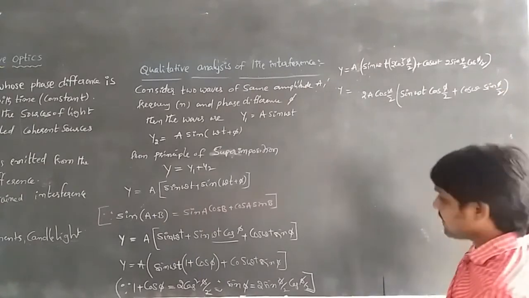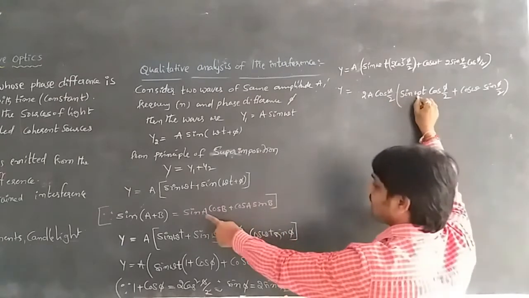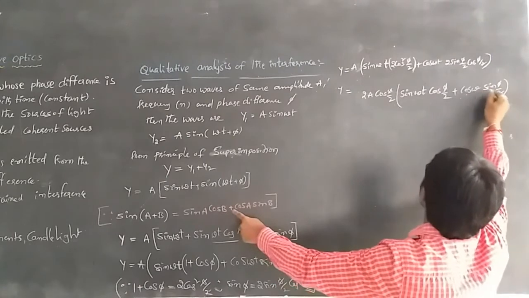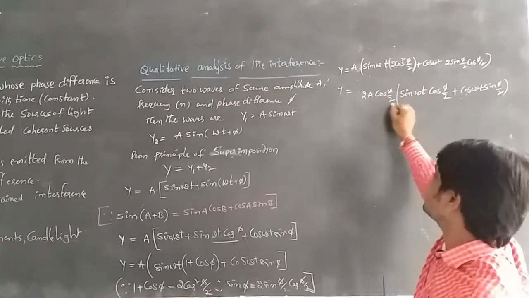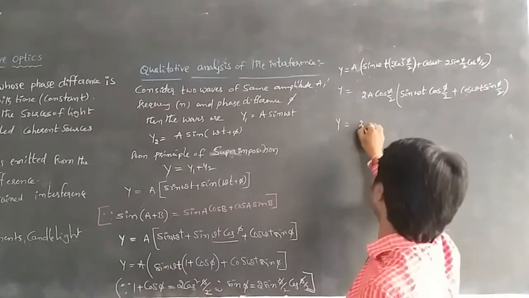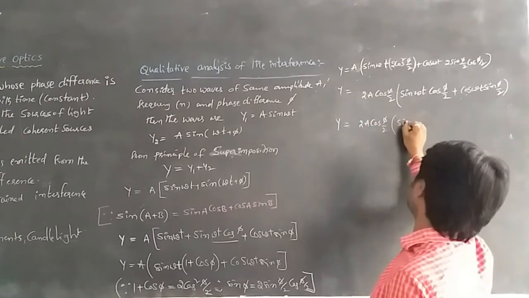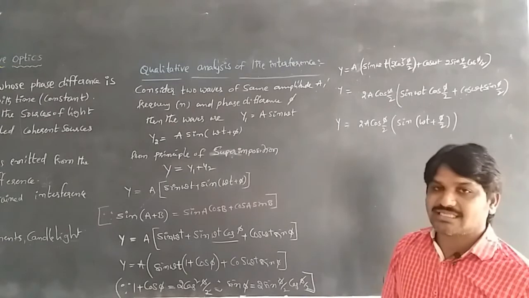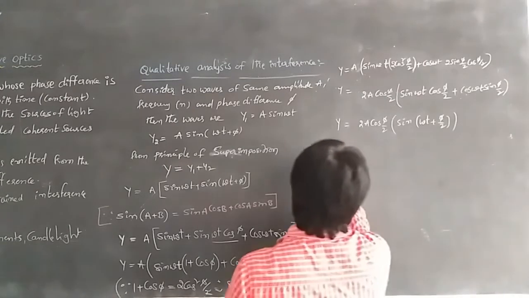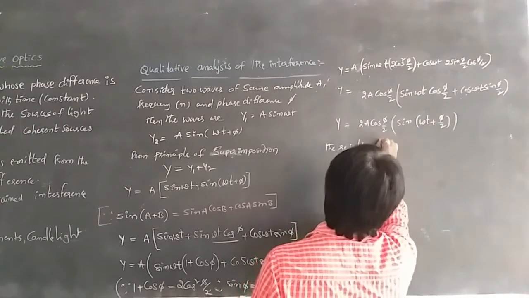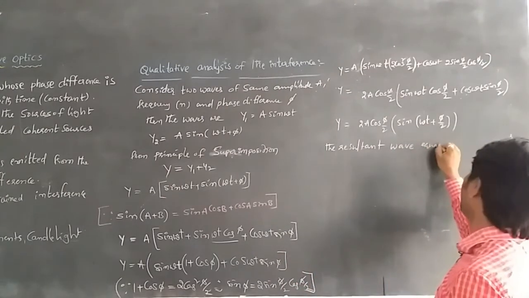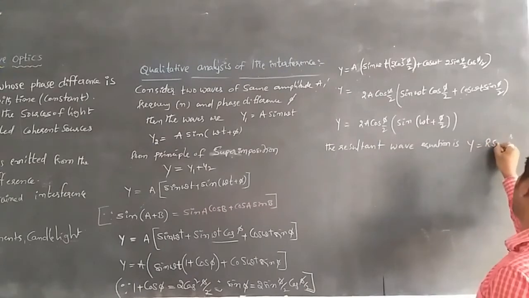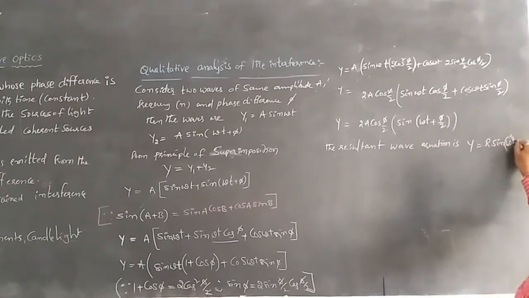If we compare this with the formula sin a cos b plus cos a sin b, we can write it as sin(a+b). So y = 2a cos(φ/2) sin(ωt + φ/2). For the resultant wave, the equation is y = R sin(ωt + α), where R is the amplitude of the resultant wave and α is the phase of the resultant wave.